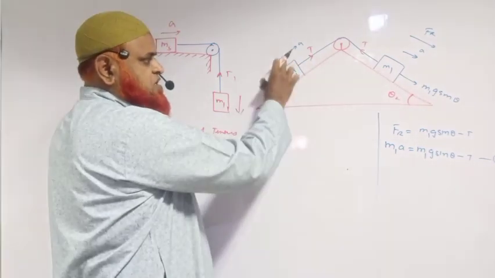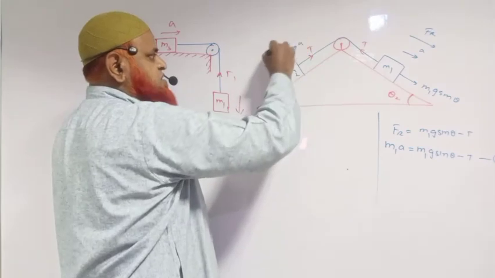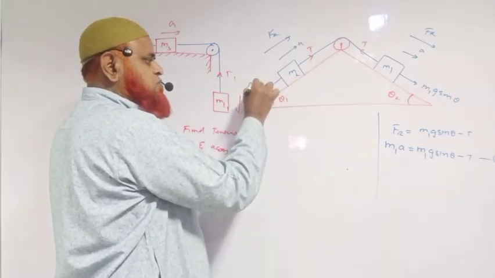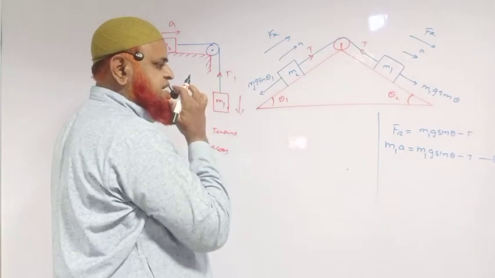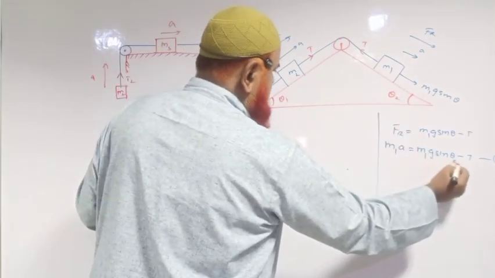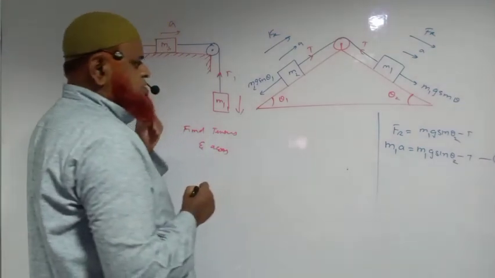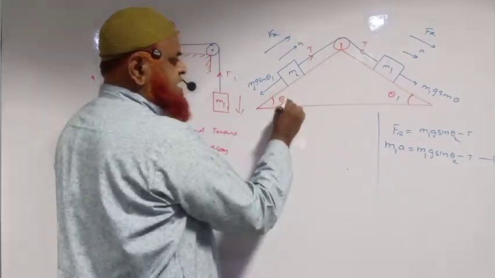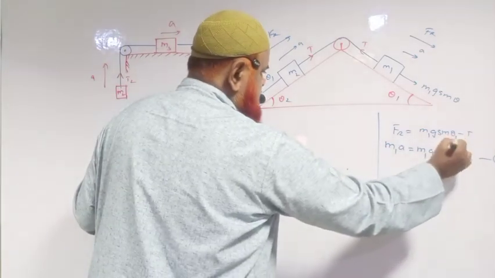This body, this free body. Here acceleration in the same direction, resultant force also in the same direction. In this direction m2g sin theta 1 is acting. Okay, so here sin theta 2 is acting. Otherwise you do one thing. This is m1, take it as theta 1. This is m2, take it as theta 2. So it will be easy for us now.